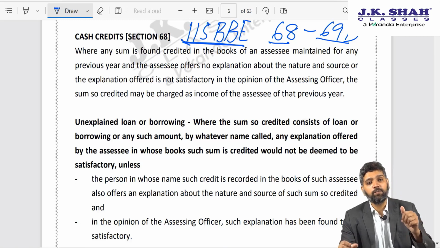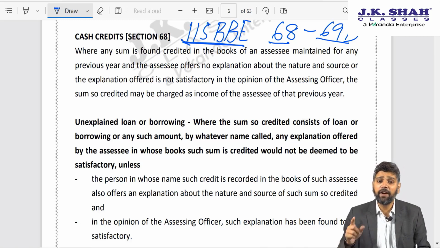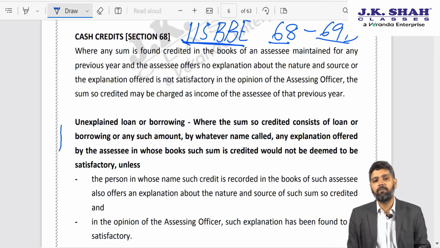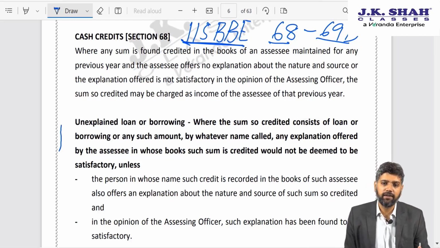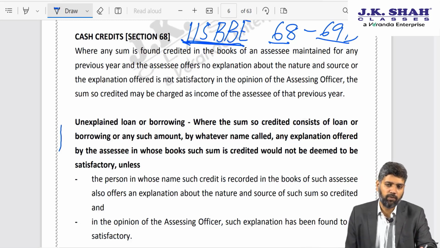So it is my responsibility, it is my onus, there is a legal word for this, it is my onus to establish that the transaction is genuine. If I do not do that, then section 68 says that such amount shall be treated as my undisclosed income. If it is treated as undisclosed income, then 60% tax rate will apply under section 115BB. Now the amendment over here is a bit draconian.